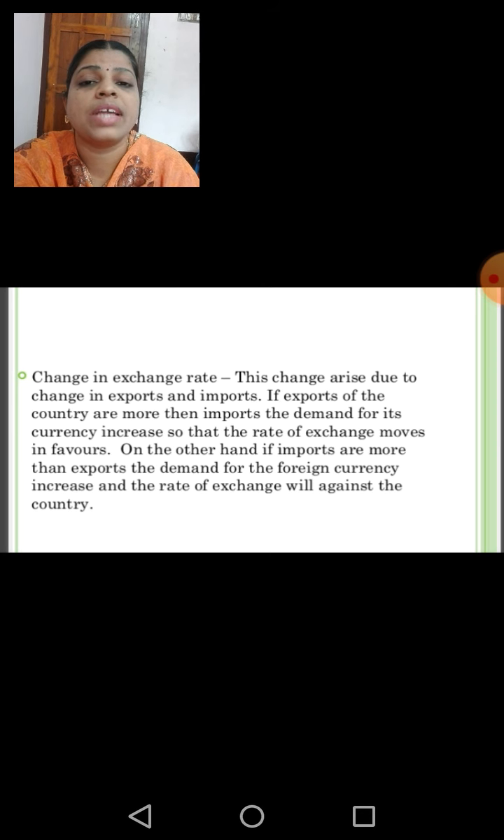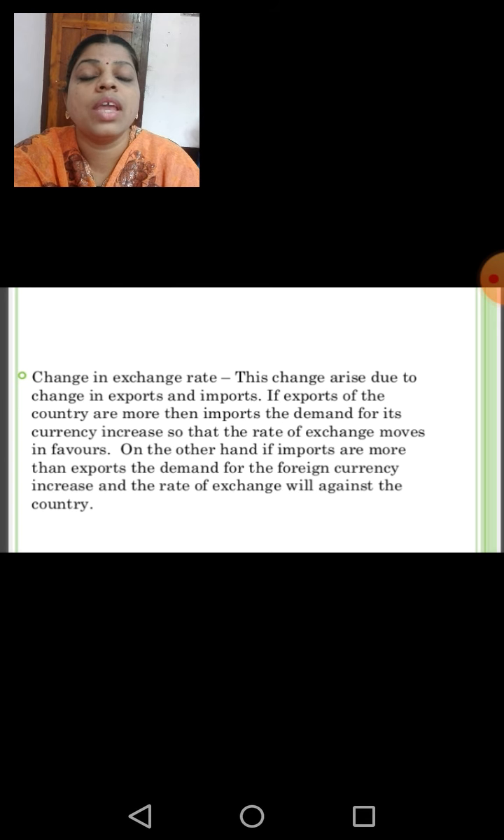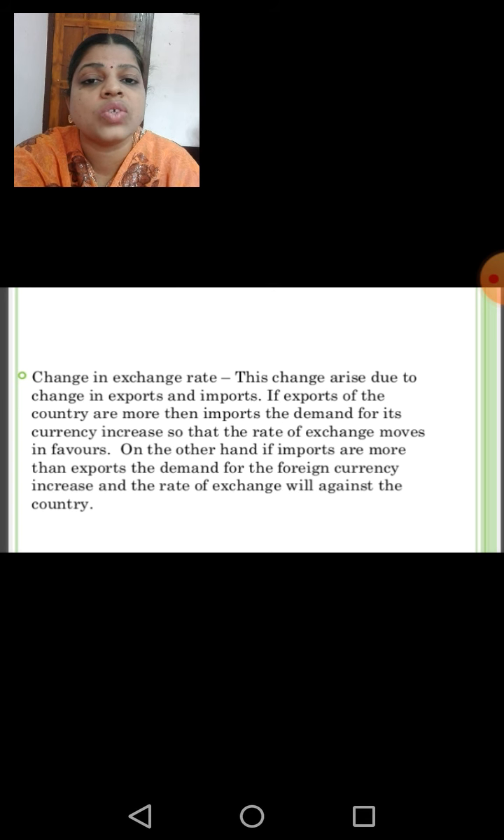What is meant by the exchange rate, children? What does exchange rate mean? The rate at which one country's currency is exchanged for another country's currency. So that is actually the exchange rate. So if exports of the country are more than the imports, the demand for its currency increases. So for such countries' currencies, demand increases. What happens to that exchange rate? That also increases.